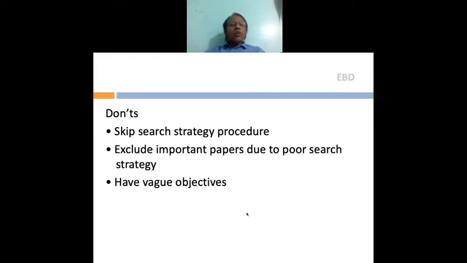So these are the do's. The don'ts: don't skip any search strategy procedure. What happens is that you then exclude some important article, and if you exclude an important article, that particular author then writes to the journal editor stating that they want to know what reasons have been given for excluding their article. So as far as possible, conduct a thorough search for all possible articles, and then you screen it for inclusion. And don't have vague objectives. Vague objectives again lead to vague results. You can't make a strong statement out of it. So have a narrow, focused question.